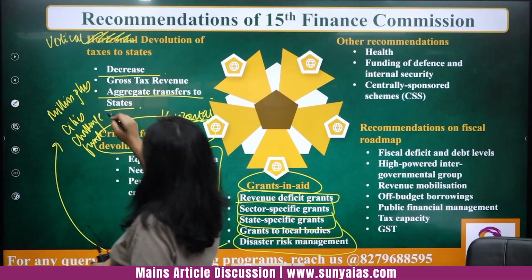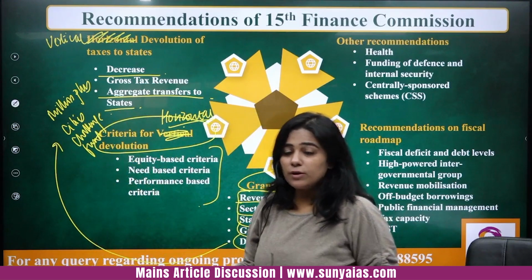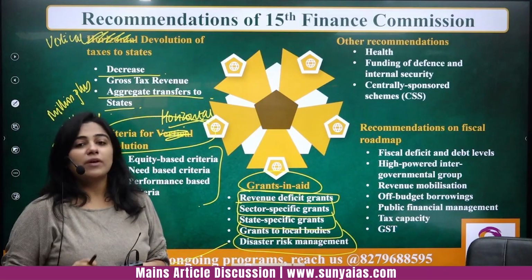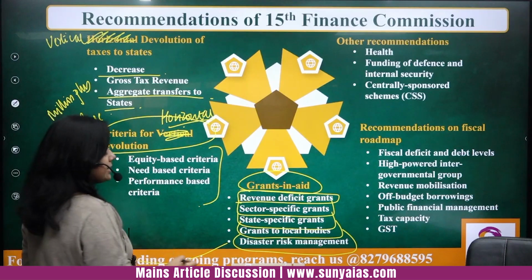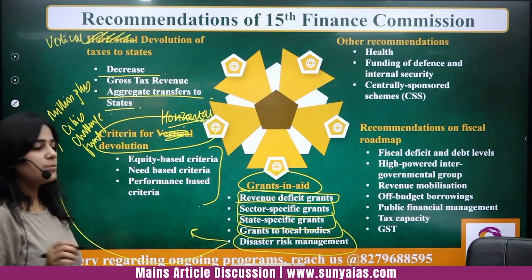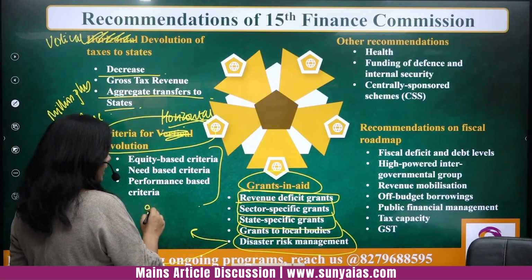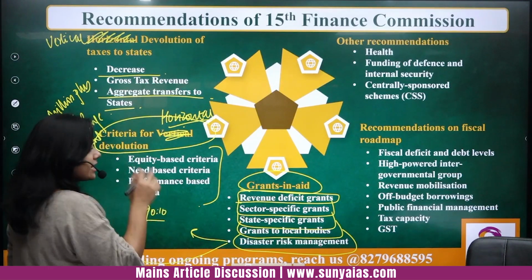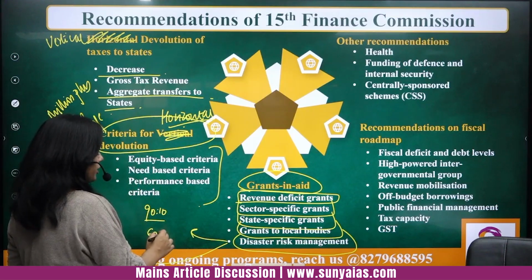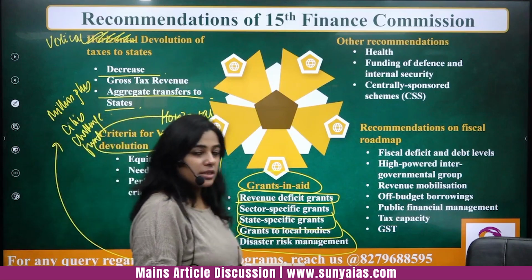And in your mains examination, you will not be getting the chance to actually explain each and every one of these points. So for example, in disaster management, the scheme of distribution is 90:10 for hilly states, and overall 60:40 for normal states, right?